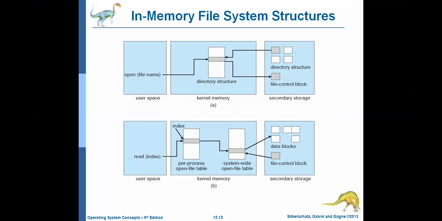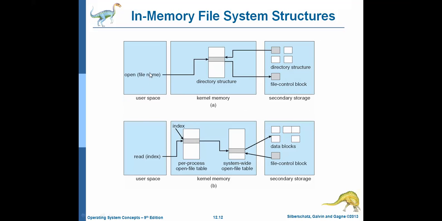So under the in-memory file system structure, we need to talk about two types of system calls. One is the open system call, and the other is the read system call. These are the two examples: how the operation is performed if it is an open, and how it is performed if it is a read. So let me explain how the open system call is performed.